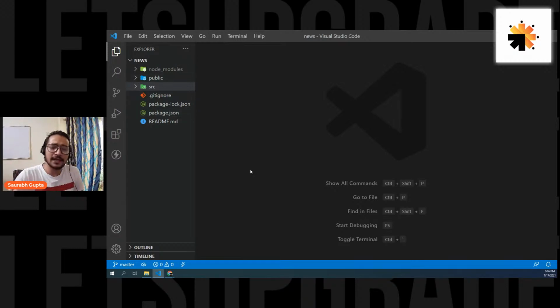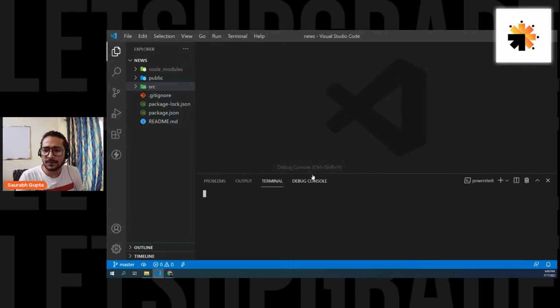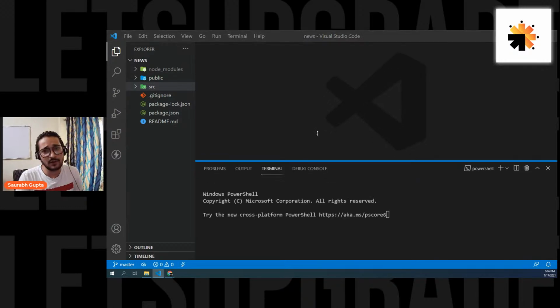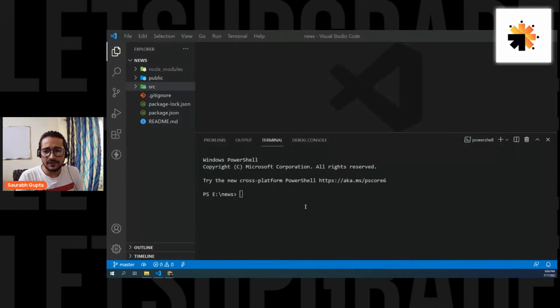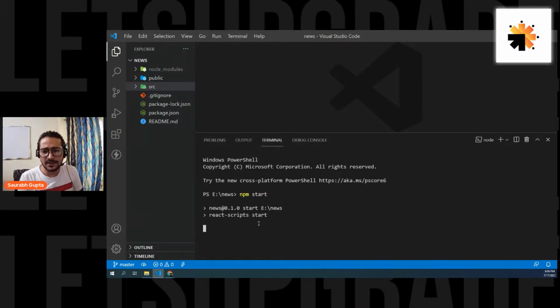So first of all, let's run this project. I'll open my terminal in VS Code and do the basic thing that we always do to run a project. We'll simply perform our npm start, and this will run our project. It will take a little time, around 30 seconds, and it will start running our project. So let's see.